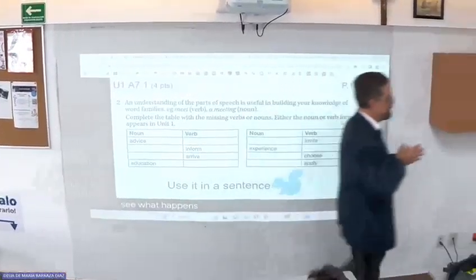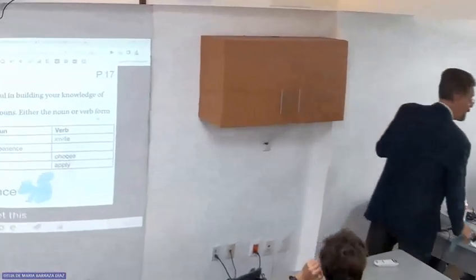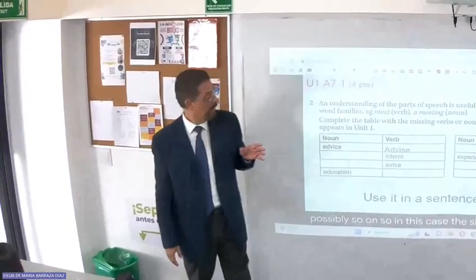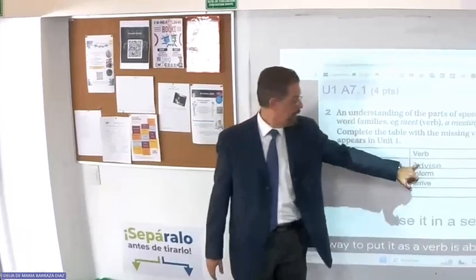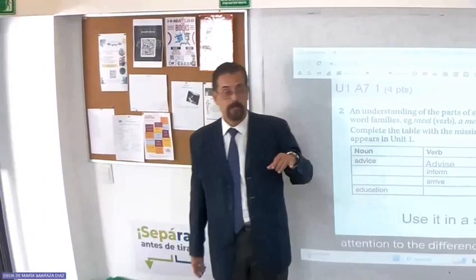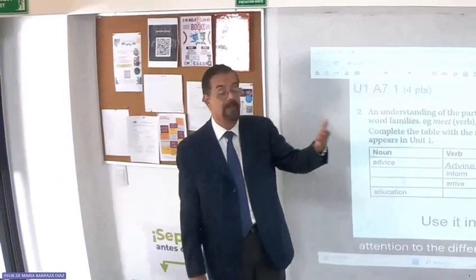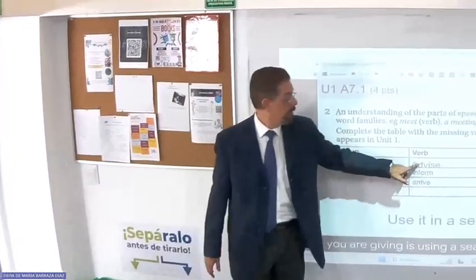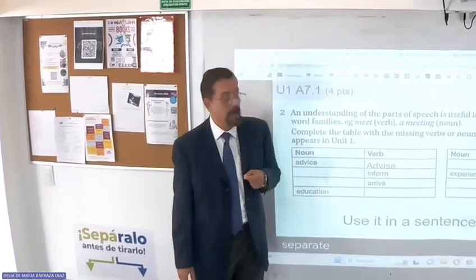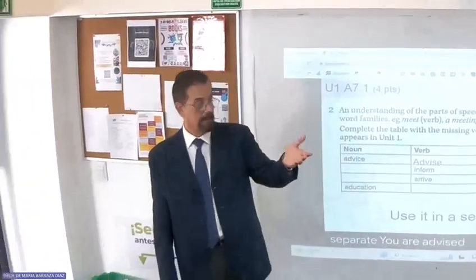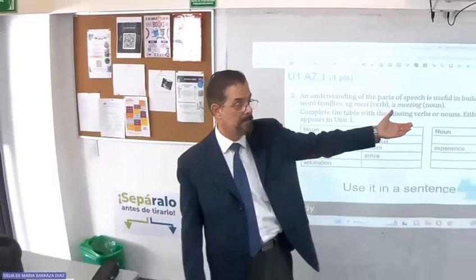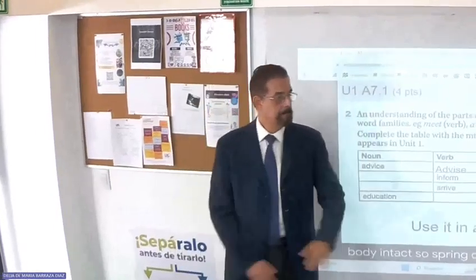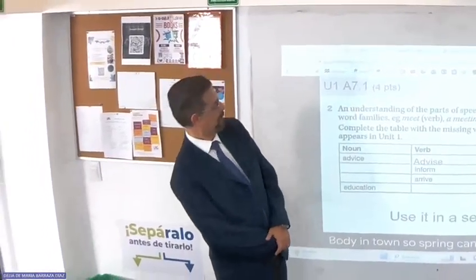Okay, so it's time for the squirrel. So could you get the first one? So in this case, the simplest way to put it as a verb is advise. But in this case, pay attention to the difference. The advice, the thing that you are giving, is using a C. But in this form, as a verb, you use an S. Okay? You are advising. The advising is correct. Advise in past. So it's great. Can you use that in a sentence? The teacher advised that we have to.